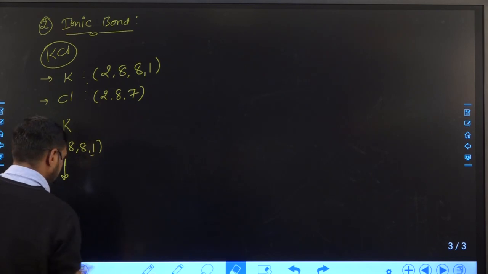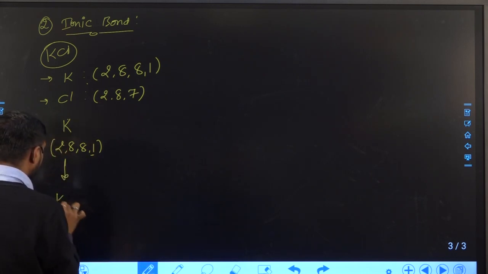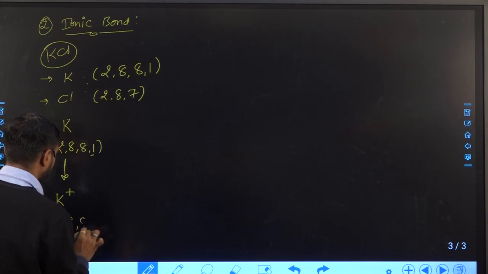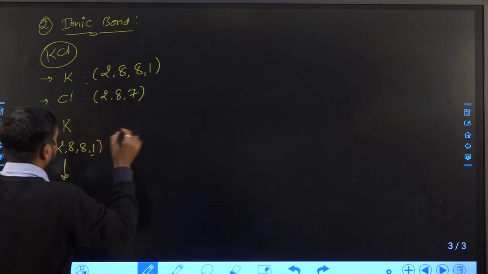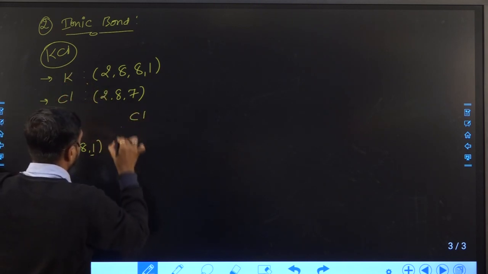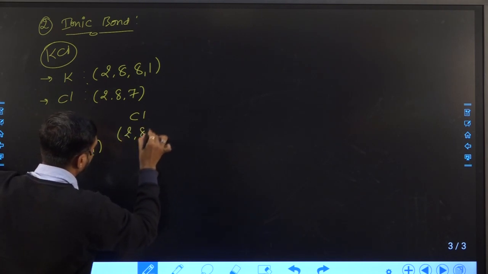After losing, it converts into a K plus ion. Now the electronic configuration will become 2,8,8. While Cl has the electronic configuration 2,8,7.